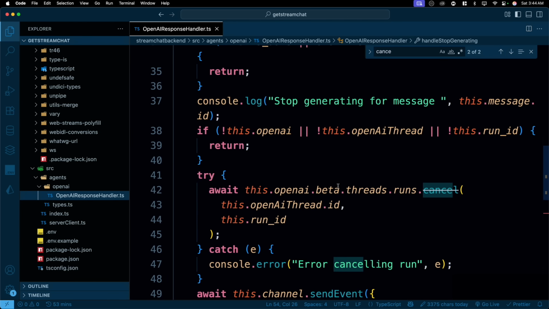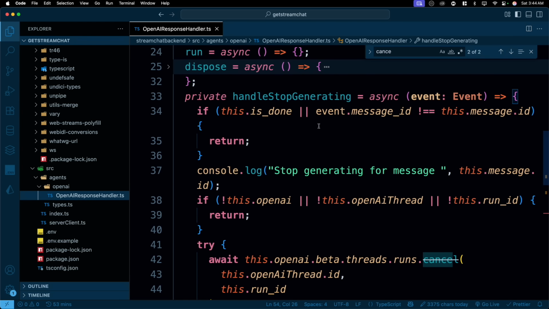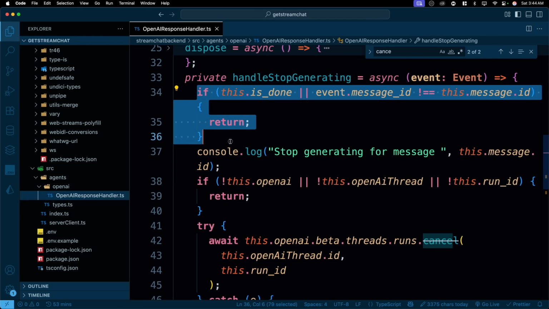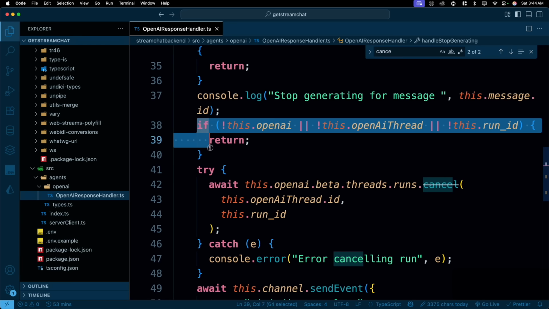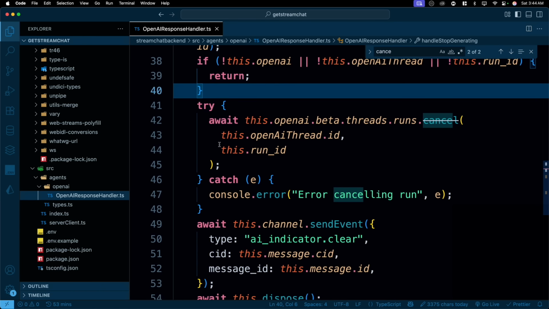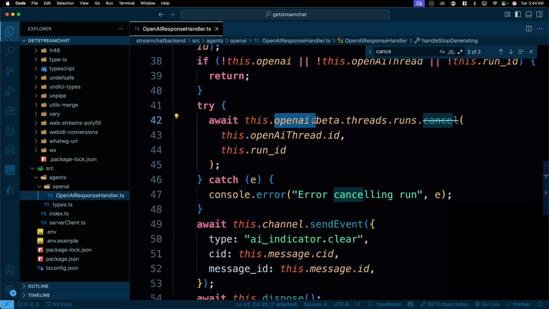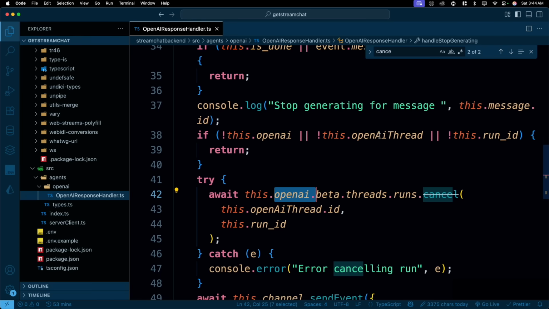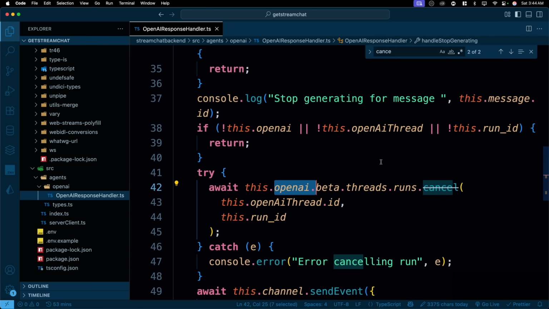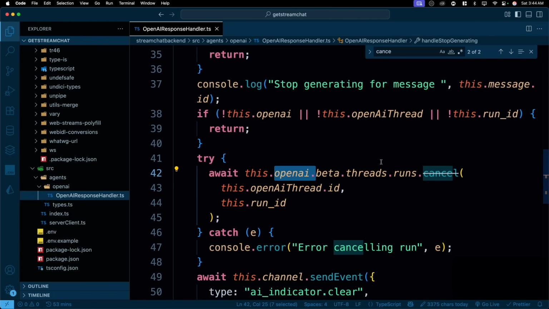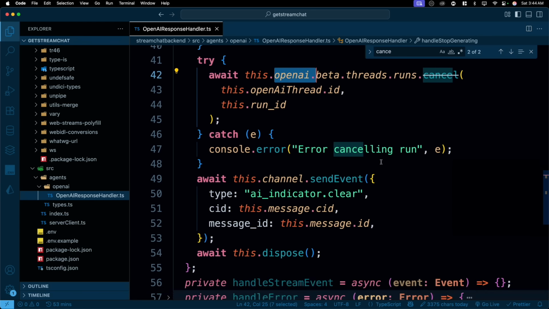All right. As you can see, for the first time it's a lot. But if you look at this now, if it is all done, we don't do anything. If we don't have an instance of OpenAI, or the thread is not there, or the ID is not there, then there's no point of doing anything. And in this try catch, this is the main part in which we just tell OpenAI, hey, stop running the threads that you have been running so that you don't waste my resources. This is how we gracefully handle the generation part, so that it does not keep on generating. Then we simply send these events so that we can use them in the front end or wherever we like, and then finally dispose.